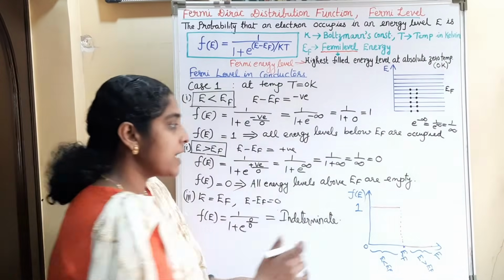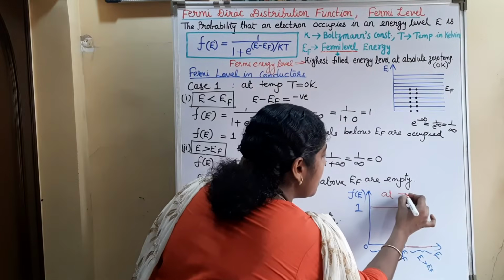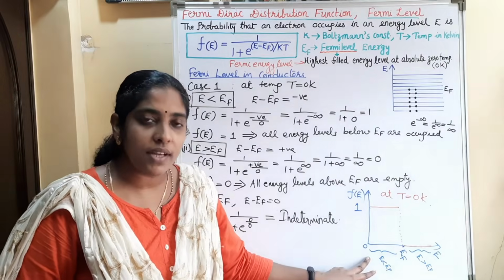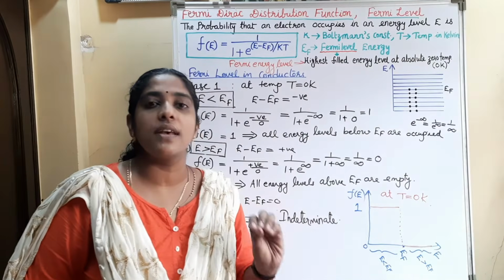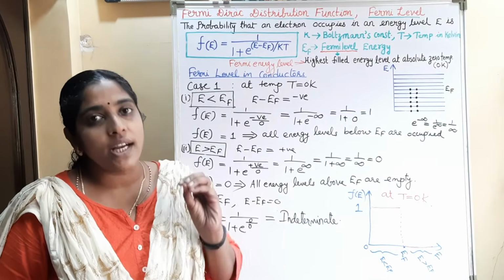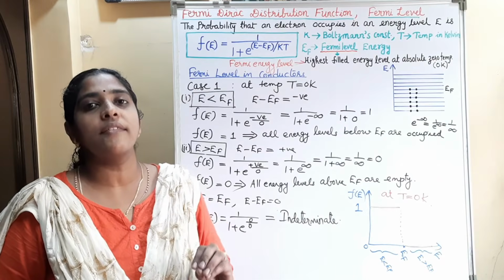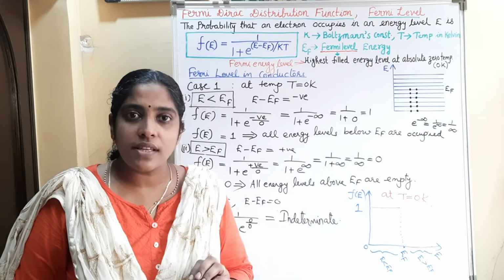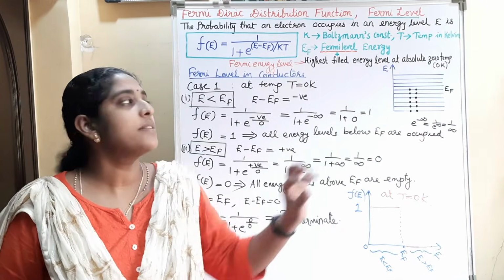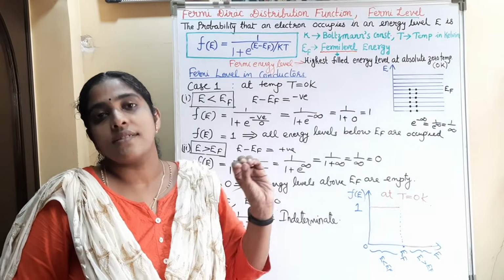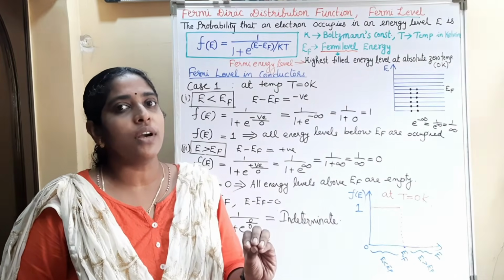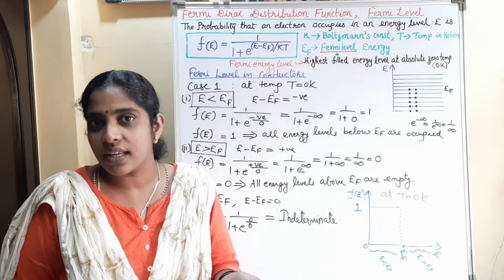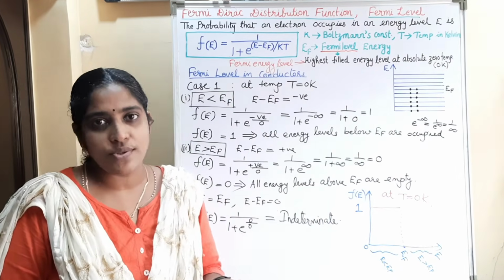So here we are considering the condition at T equal to 0 Kelvin. That is, all energy levels below the Fermi level are occupied and all energy levels above the Fermi level are empty. So for conductors at T equal to 0 Kelvin, we can define the Fermi level as the uppermost filled energy level, and Fermi energy is the maximum energy of the electron in the conductor at T equal to 0 Kelvin. If we change the condition, that is, as temperature increases, the Fermi level definition will also change.